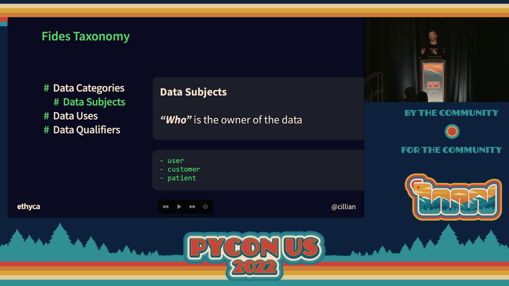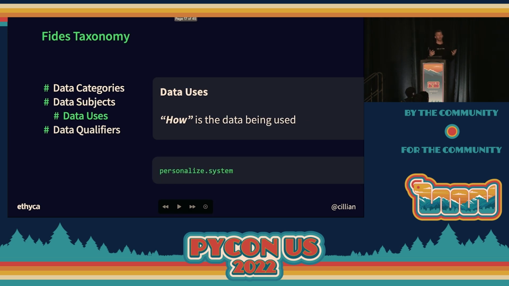Because an owner in this context is from whom the data came, right? So an individual, like Mason, for example. Whereas an owner could also be somebody that has collected and has a legal right of ownership. Here we're talking about the human being behind the information, though. Then you've got data uses. So think of that like what we're using the information for. Are we personalizing our system? Are we doing advertising? What are we doing with that data?